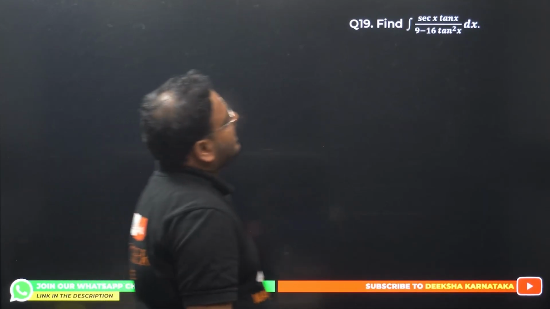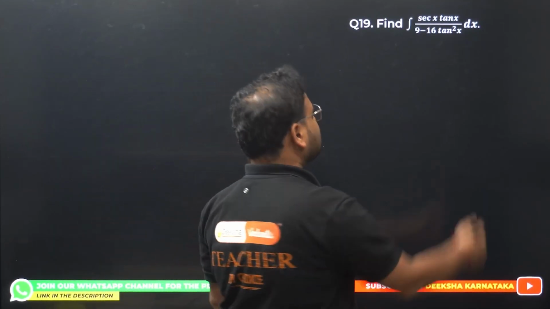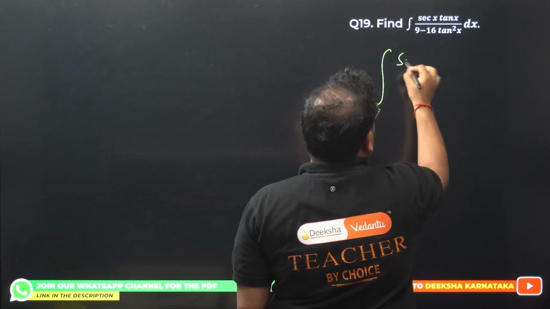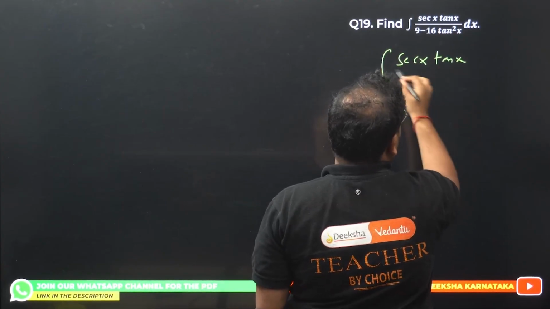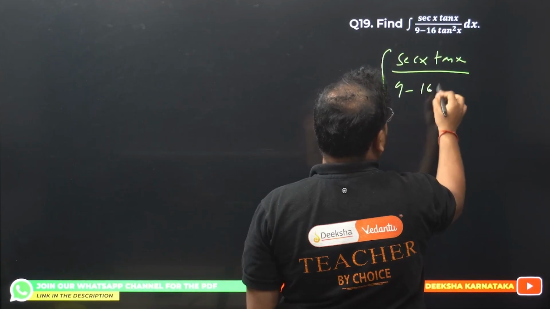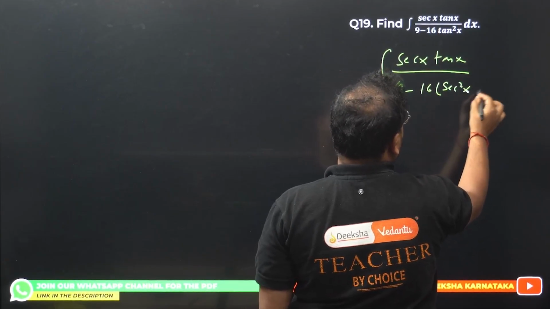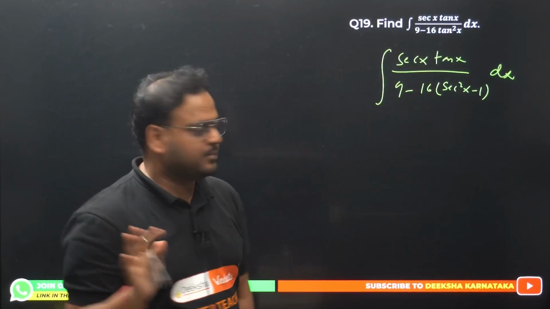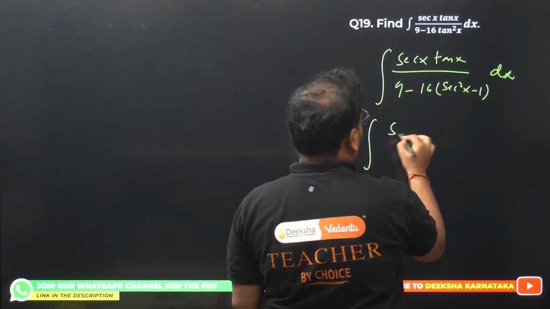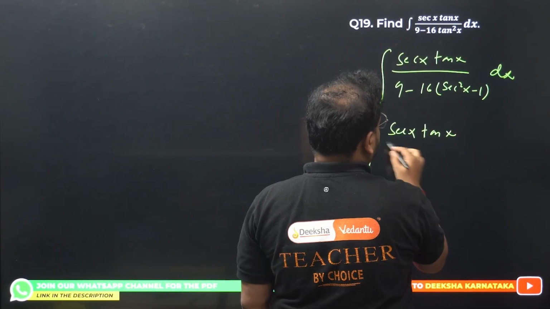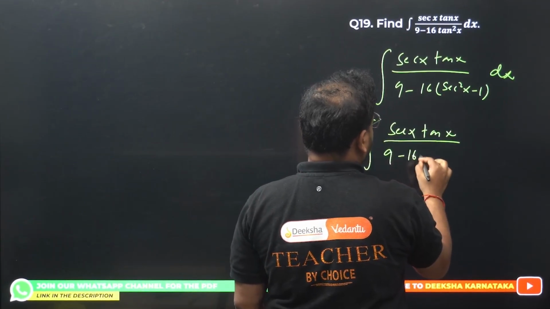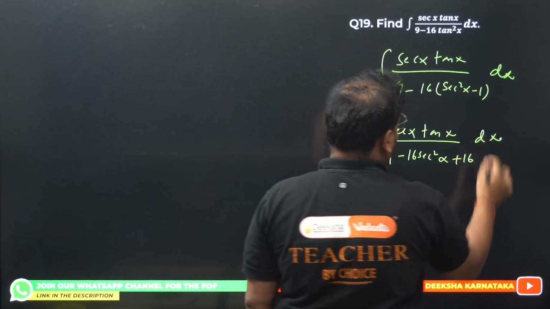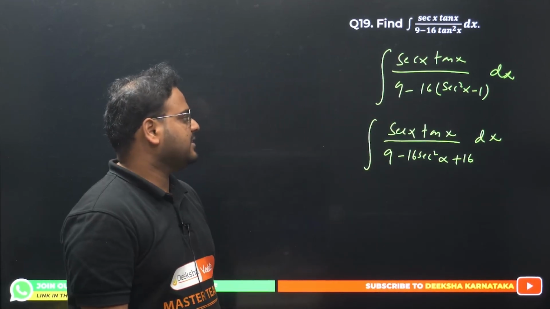Integral of sec x tan x by (9 minus 16 tan square x). Okay, 9 minus 16 tan square x. Tan square can be written in terms of sec square. Okay, sec x tan x, I have 9 minus 16 times (sec square x minus 1) dx. I have written tan square in terms of sec square. That is the simple thing. Next, sec x tan x by (9 minus 16 sec square x plus 16) dx.